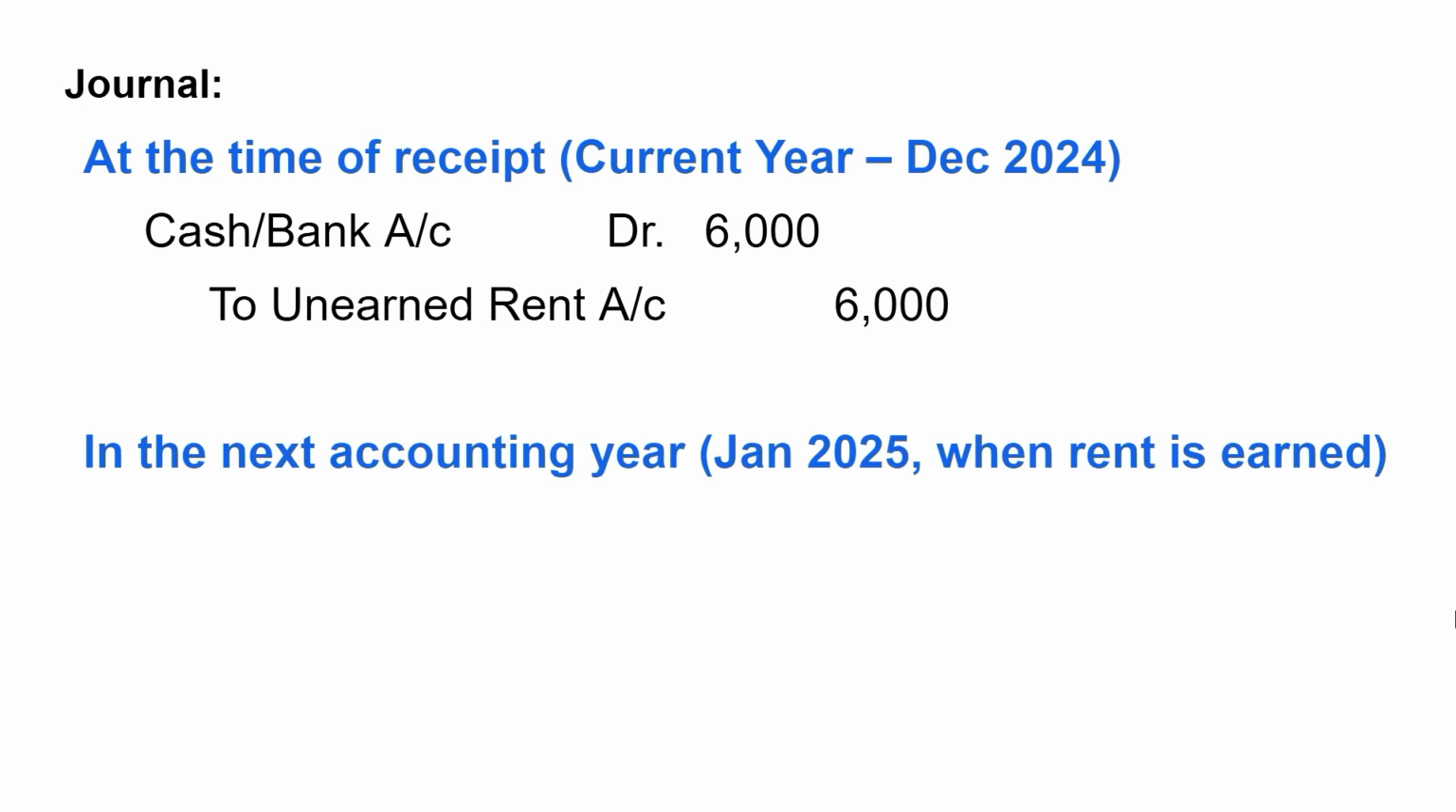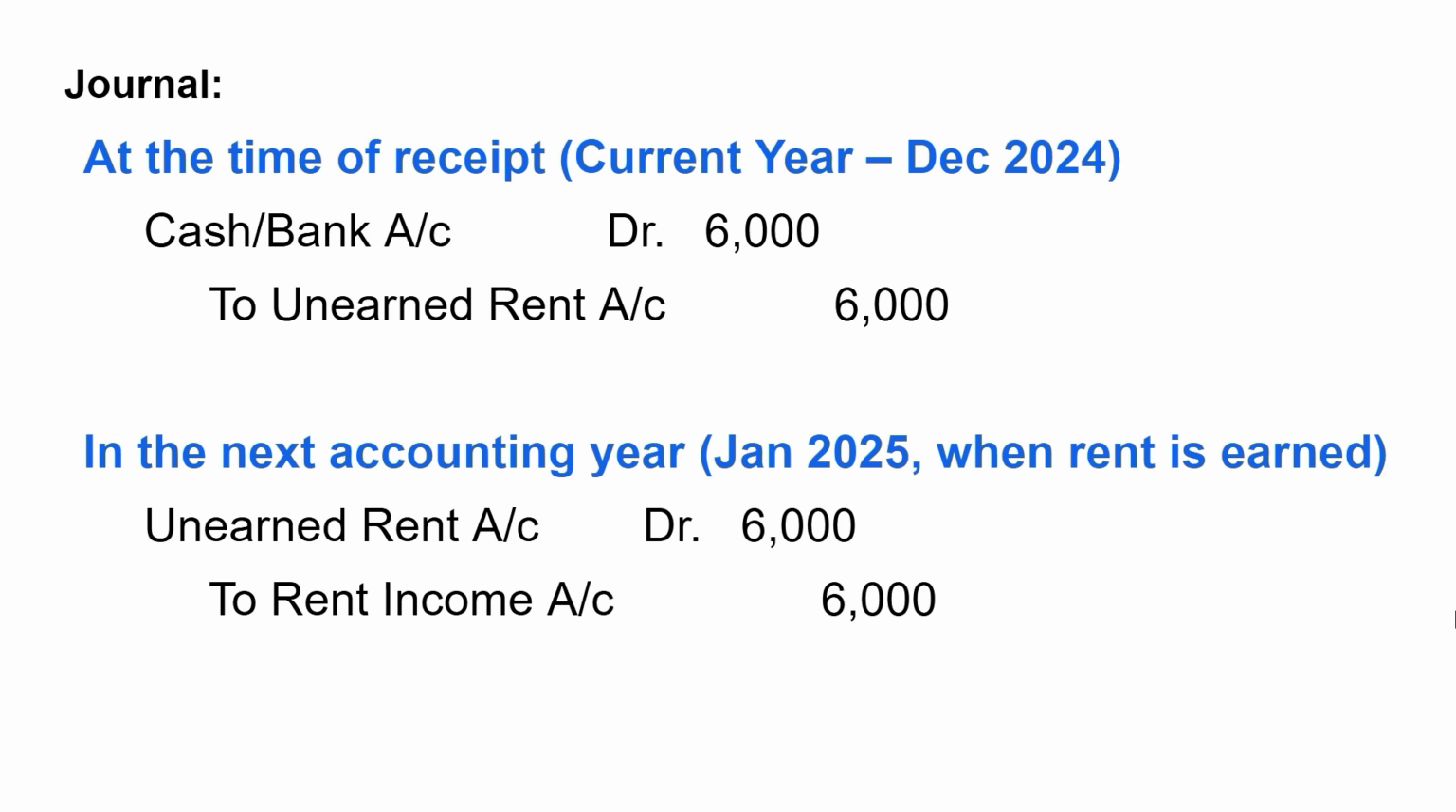In the next accounting year, that is January 2025, when rent is earned, unearned rent debit 6,000 to rent income 6,000. Now liability decreases and income increases.